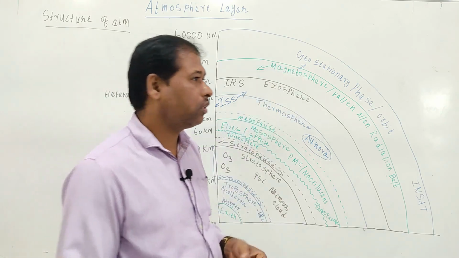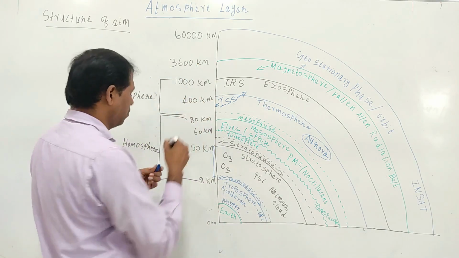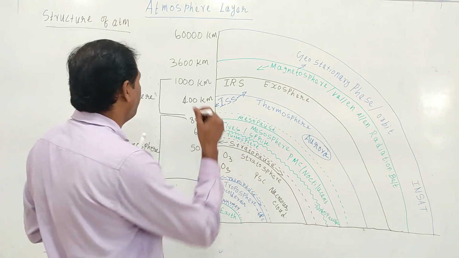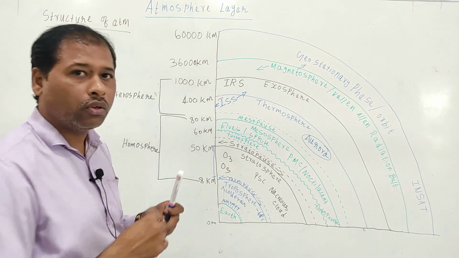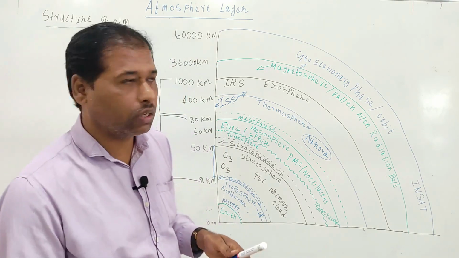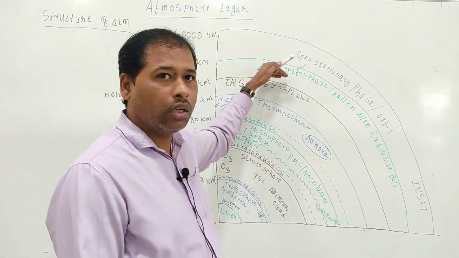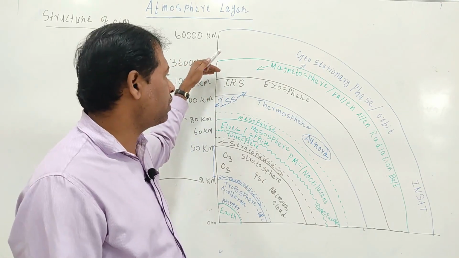This magnetosphere is found up to 36,000 kilometers distance. So the magnetosphere extends up to a height of 36,000 kilometers.